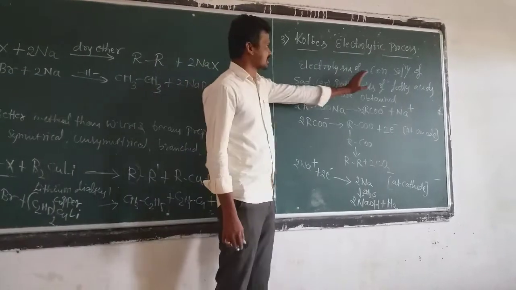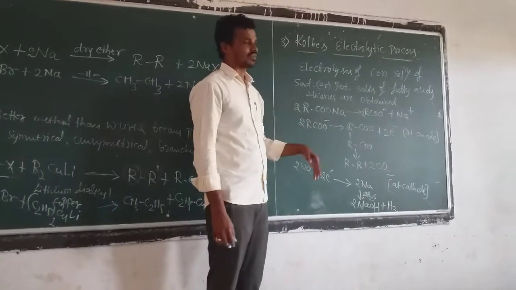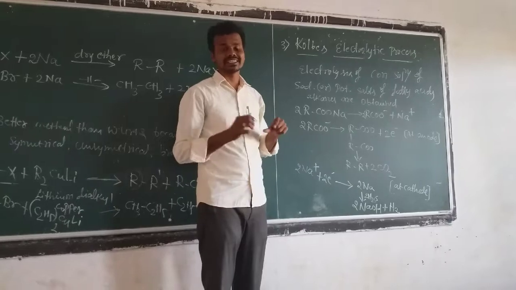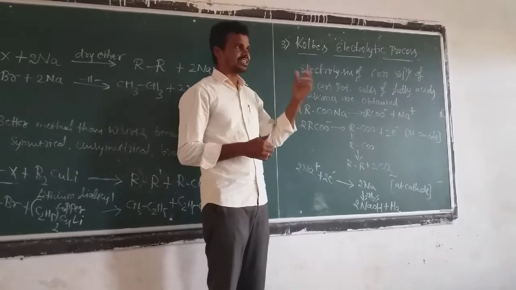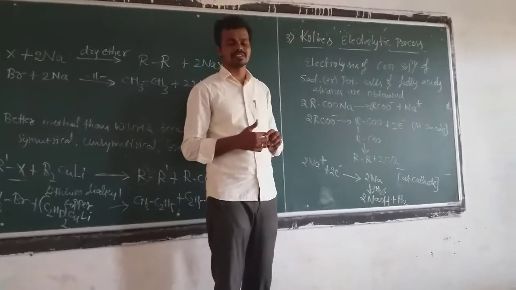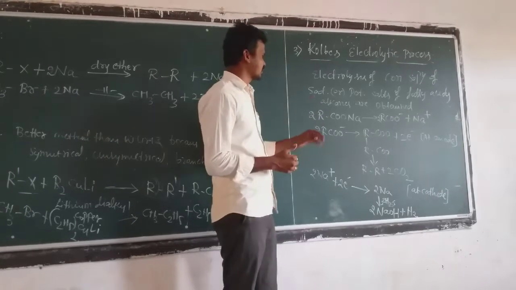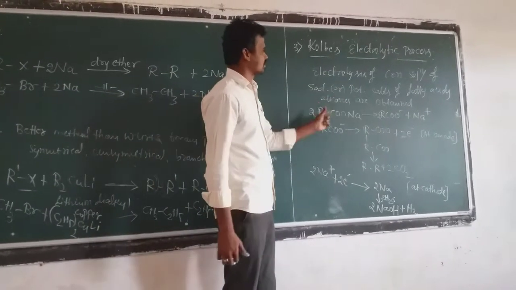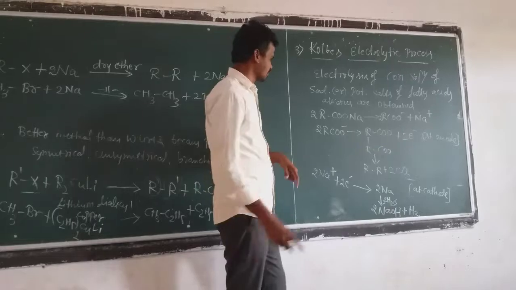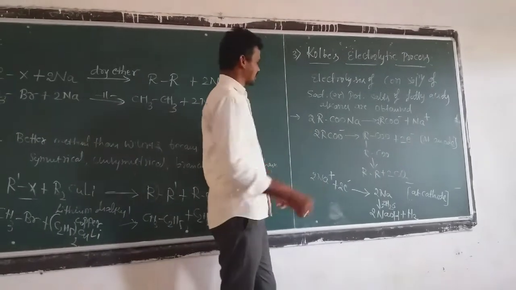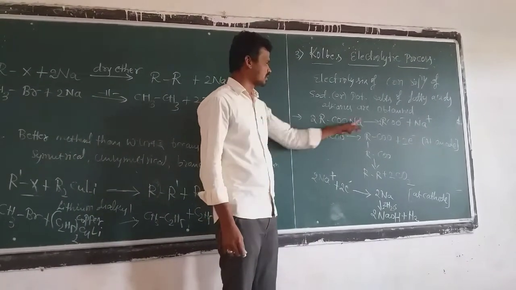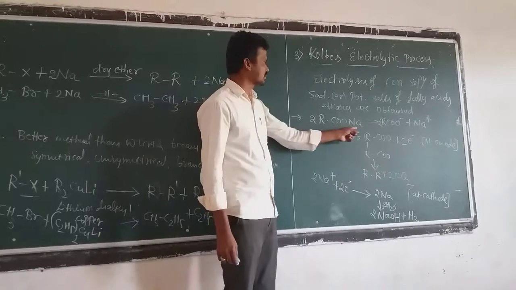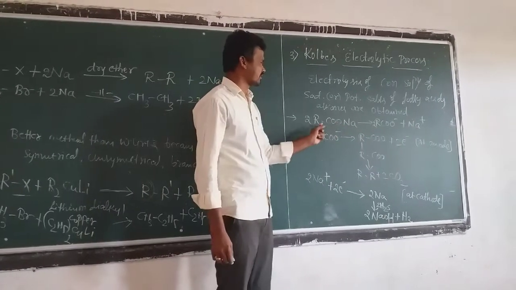The electrolysis of a concentrated solution of sodium or potassium salts of fatty acids. Fatty acids contain a large number of carbons, it means many carbon atoms. So alkanes are obtained. Okay, so I shall take one example: 2RCOONa, the sodium salt of a fatty acid.